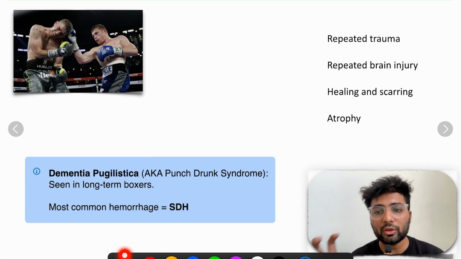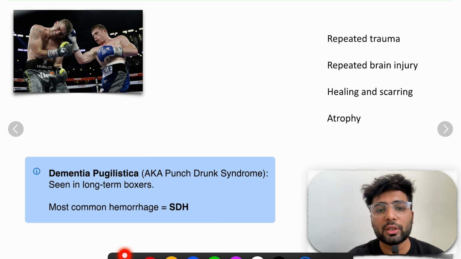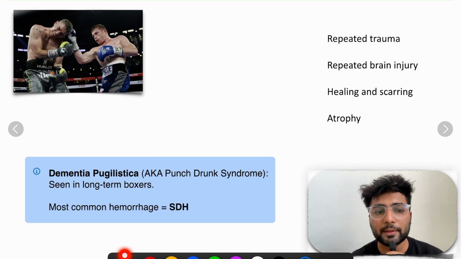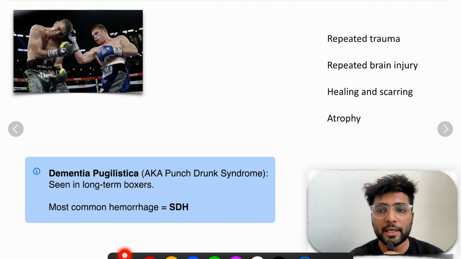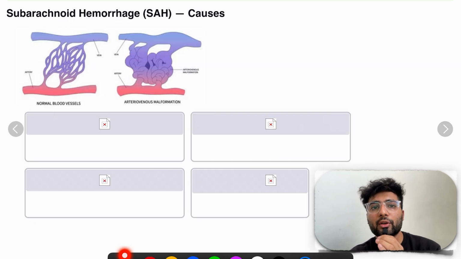And as I told you, the atrophy is causing what? Memory loss. So this is dementia pugilistica seen in long-term boxers. Dementia means memory loss. Why is it having atrophy? Atrophy is happening because there is repeated trauma and scarring. So this is most commonly seen in what? Subdural hematoma, right? So the last one here is subarachnoid hemorrhage.